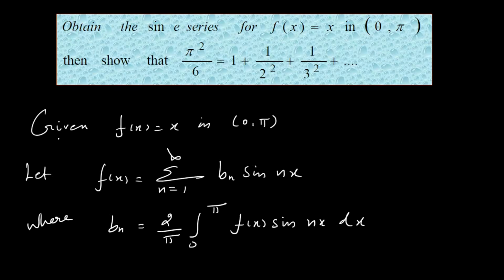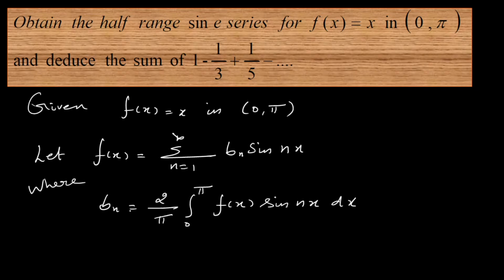Find the sine series for f of x. This is the case we have discussed just now. So now only the deduction part seems to be different. Nothing else will be different here, only the deduction part. For that, I will take this same problem here itself. So given f of x equal to x in 0 to pi, we have to deduce the sine series. For finding f of x, we make use of this formula, and for calculating bn, we make use of this formula.